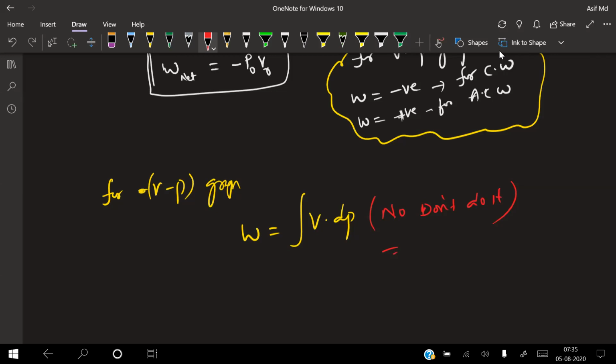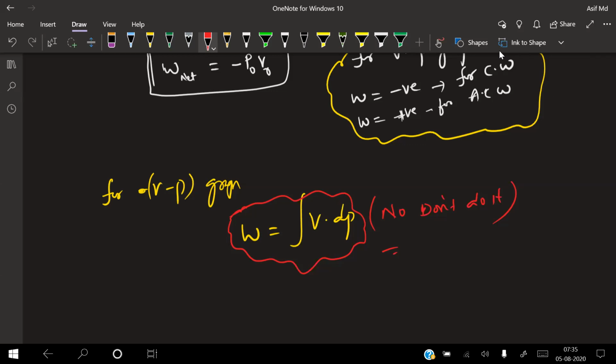We can't, because the formula we got is integral of P dV. So that is the reason we don't use integral of V dP. Don't make that mistake, because pressure is the quantity that is constant in the formula. Got it?